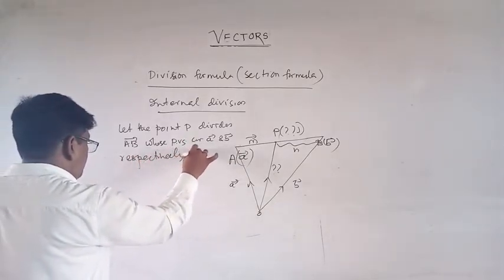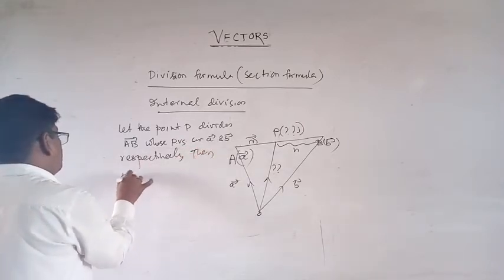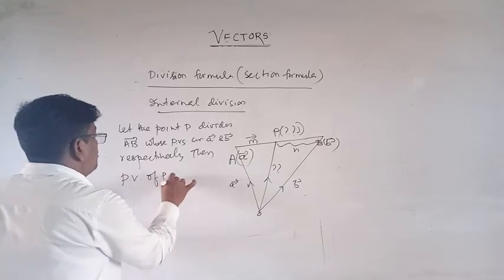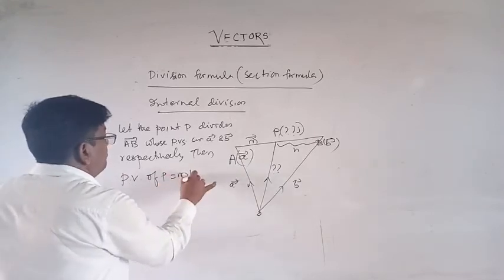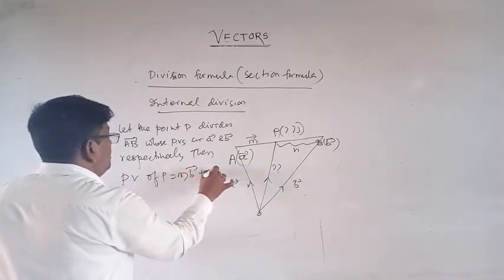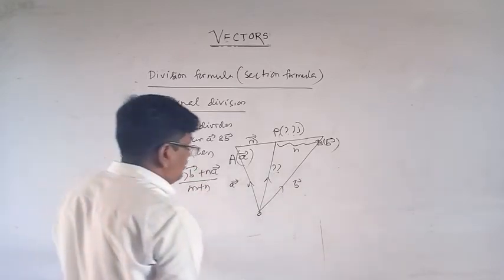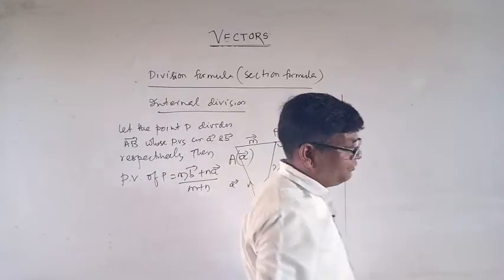Then the position vector of point P is equal to M into B vector plus N into A vector, divided by M plus N. This is internal division. Now for external division.